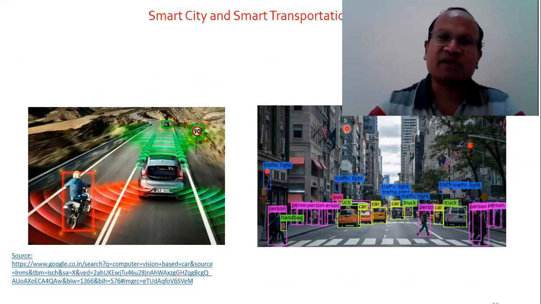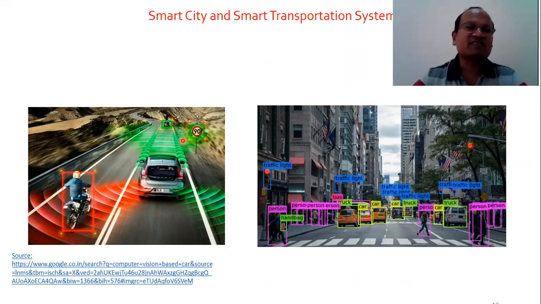See, there is an interesting application, smart city, smart transport system. In both the examples, you can see that there are a number of sensors. This is the side of the road, this is the display where the speed is displaying, there is another car, and how far that car is can also be evaluated.